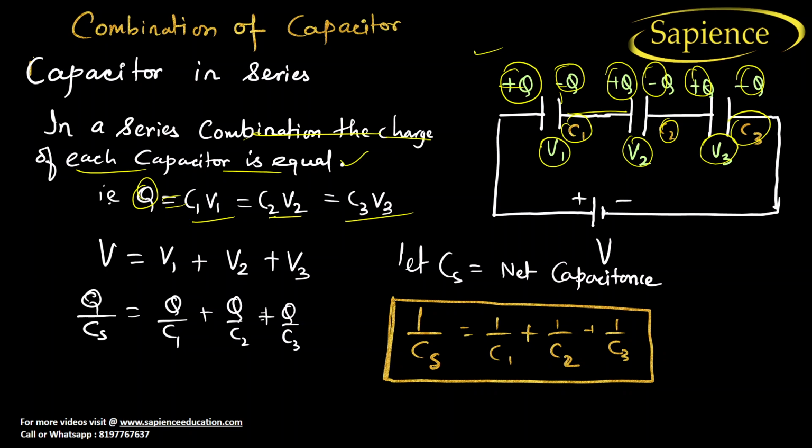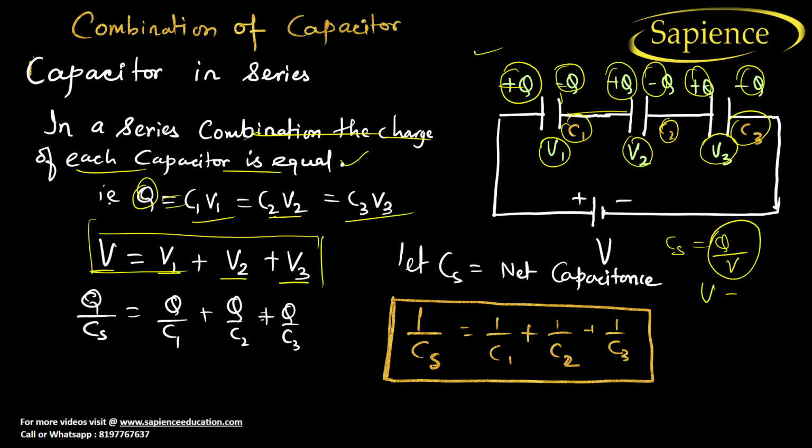So definitely the charge or current is not distributed, it is equal, but the voltage is distributed. So voltage can be written as V is equal to V1 plus V2 plus V3, right? Now put the values of the voltage. Let us consider C equivalent as net capacitance. This is equal to Q by V. So from here V will be equal to Q by C.